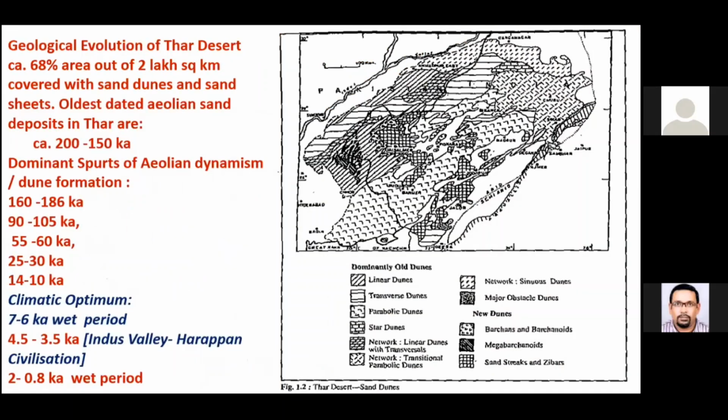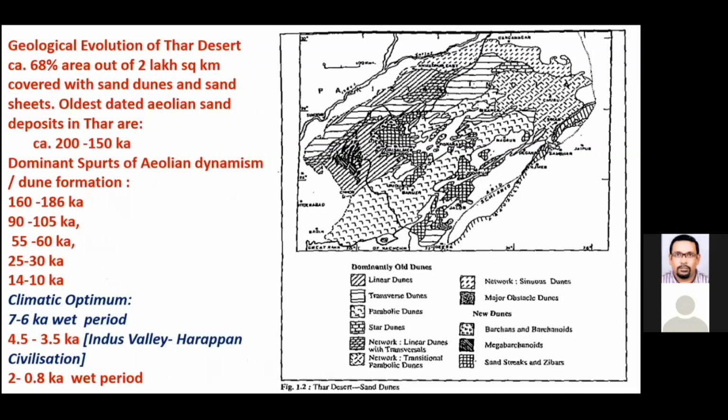This part I have already explained, and we know that the Indus Valley civilization was prospering around 4.5 to 3.5 ka earlier. Because of the increased desiccation and tectonic movements, the Saraswati lost its vigor and its water flow, because the Yamuna also migrated eastward and joined the Ganges system. Although the Yamuna and the Satluj earlier were contributing to the Saraswati. That is how the whole thing has been going around.